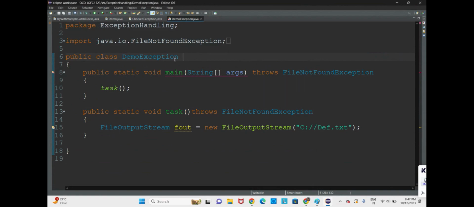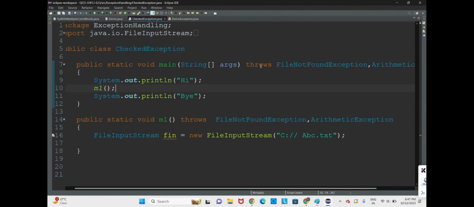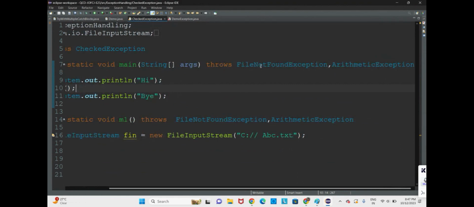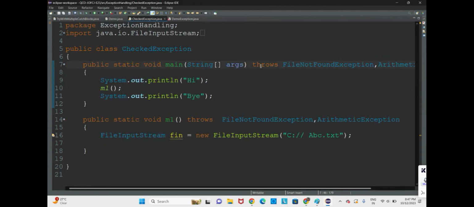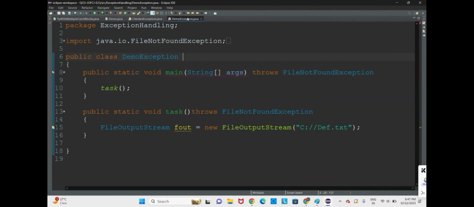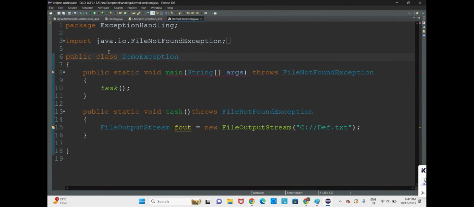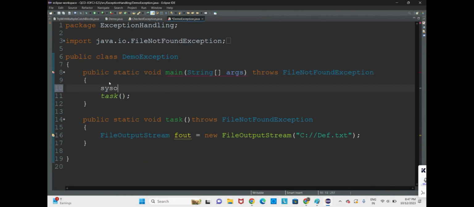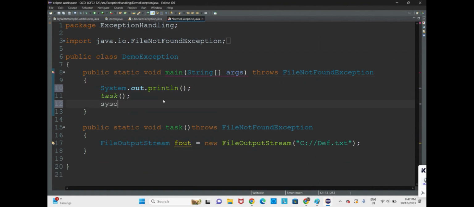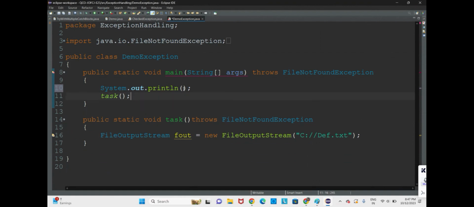Not compatible, but how come here it is compatible? It is compatible here, but there it is not compatible. Both are the same only. Here also we have given the same main method, and here also the same. Okay, it will not work.